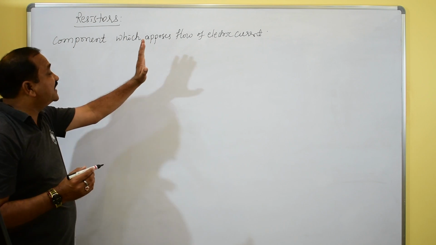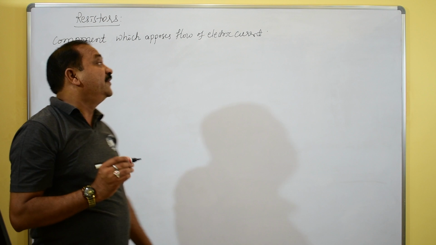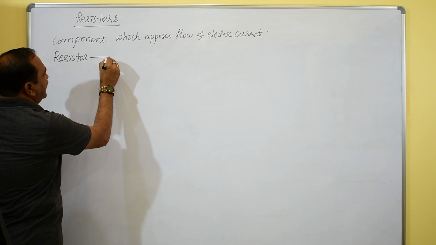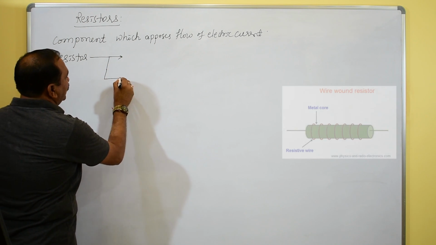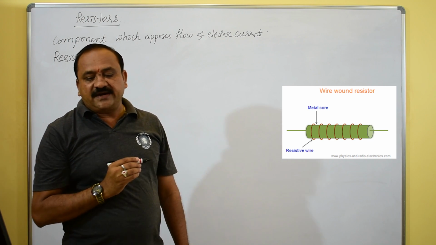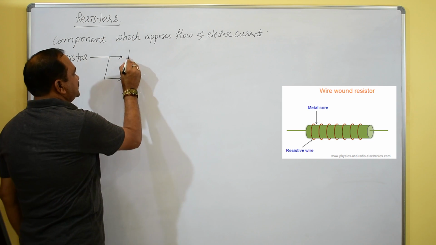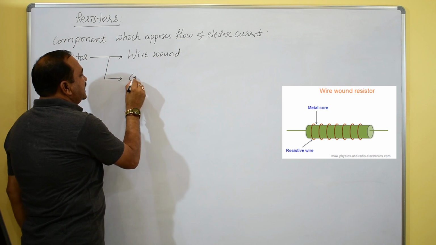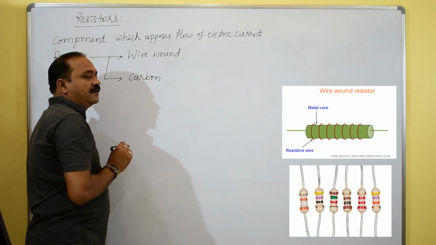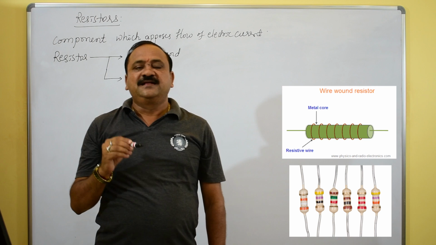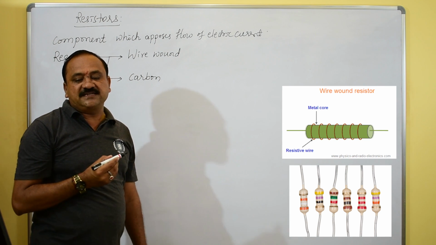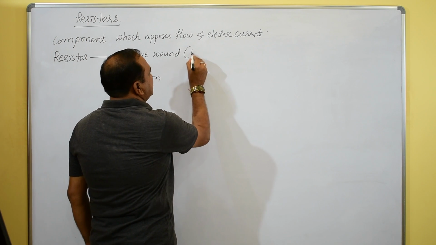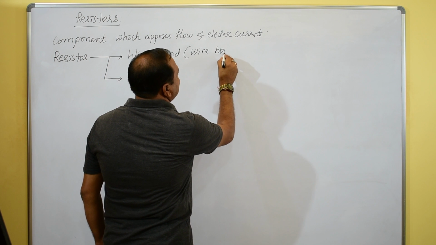See, these resistors we can classify mainly into two types. The first one is the wire wound resistor. The second one is the carbon resistor. Wire wound resistors means wire bonded resistors, wire wound means wire bond resistance.